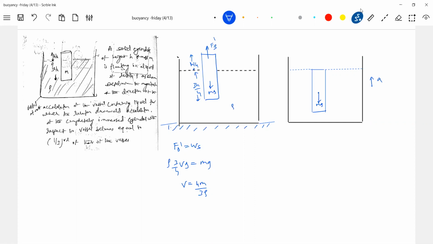Determine the magnitude and direction of the acceleration of the vessel containing liquid, for which the relative downward acceleration of the completely immersed cylinder with respect to the vessel becomes equal to 1/3 that of the vessel. If A is the acceleration, A relative will be this much. So what is the buoyant force now? With respect to the vessel, it will be A relative. And tell me what equations I should write?